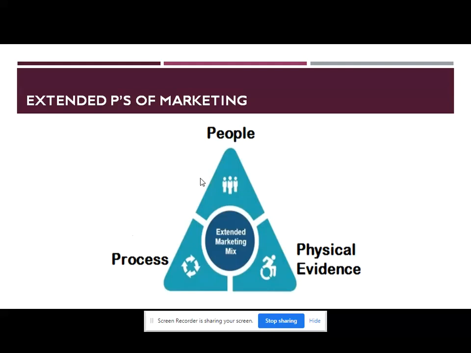So these are the extended Ps of marketing. Just now we have seen that the extended Ps include people, physical evidence, and process. Now we will see each extended marketing mix element in detail.